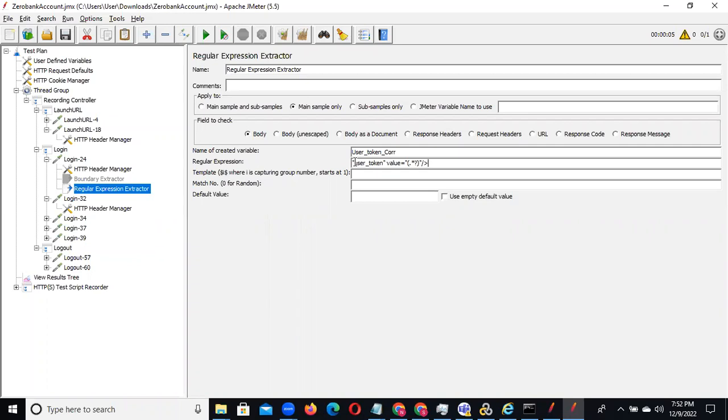So it means only in the dynamic value place we need to write the dot star question mark. And here you can observe the template, and the capturing group number starts at 1. The match number you can also observe here. We also have drop downs and number of values. If you want to capture randomly, you need to give 0. And the default value it is also asking is not found.